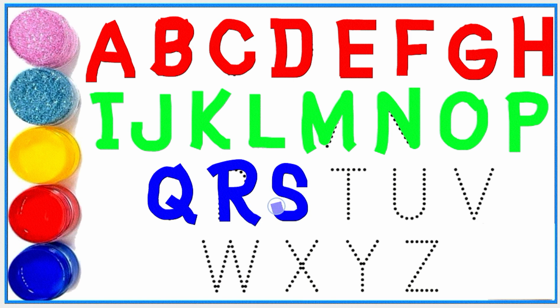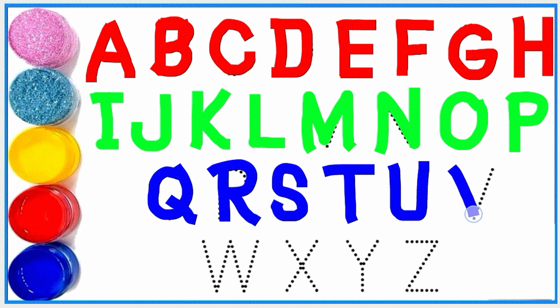S for sun, S for swan. T for tiger, T for train. U for umbrella, U for uniform.